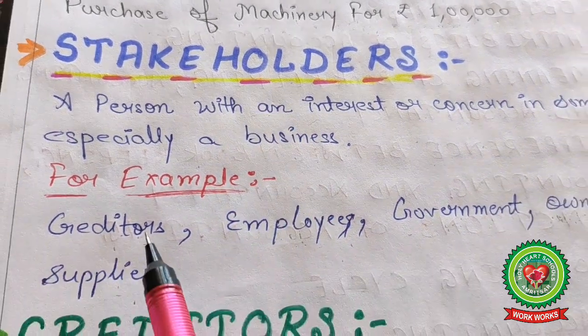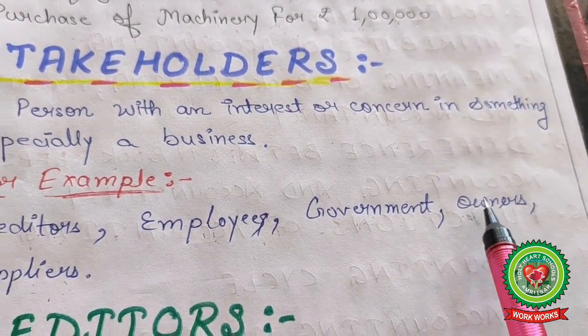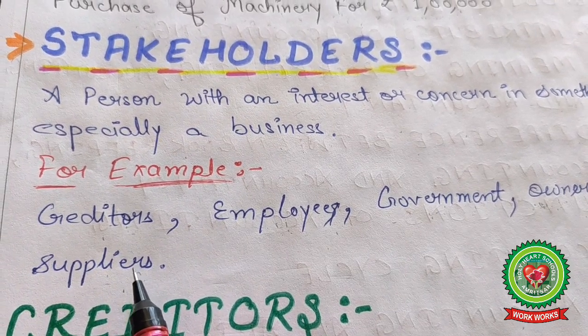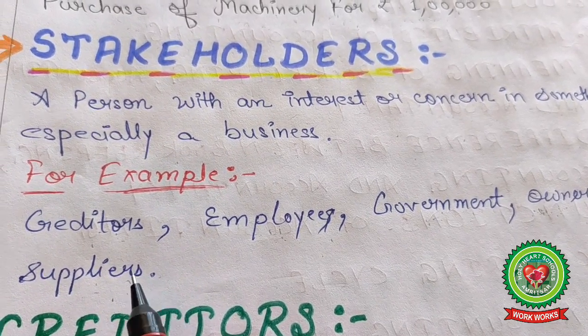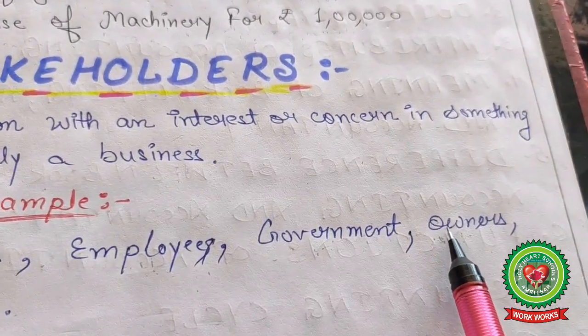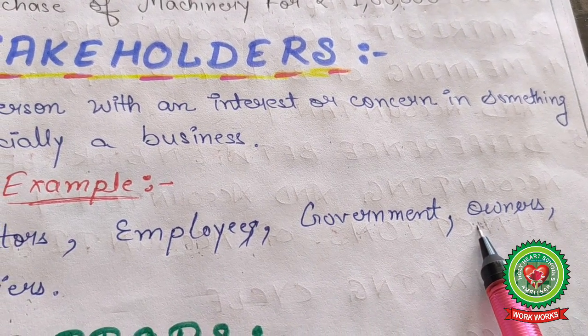For example, creditors, employees, government, owners, suppliers. Suppliers who supply the goods to the business are always interested in sales and purchases. Owner is the main person of the business who invested the money in the business.